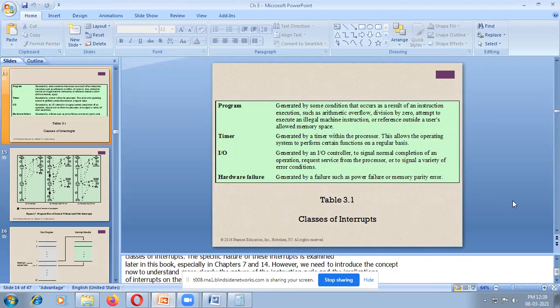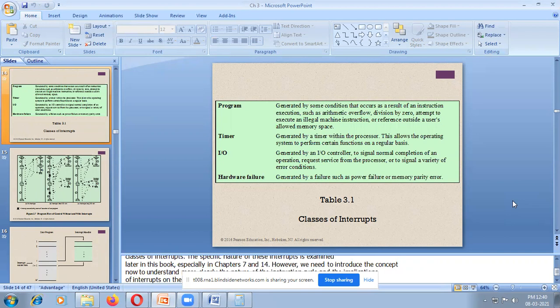For example, what do you mean by the timer? The microprocessor works based on an internal timer. Without timing in microseconds, it cannot perform some operations. This allows the operating system to perform certain functions on a regular basis.